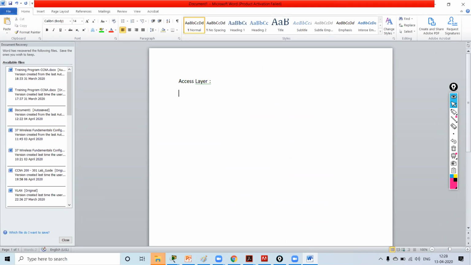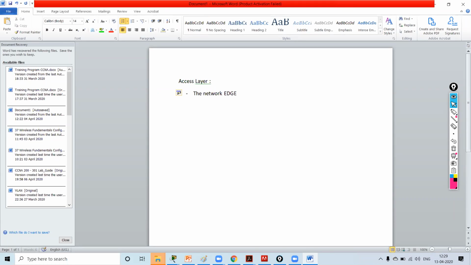What do you mean by access layer? Access layer is also known as the network edge, you can say.